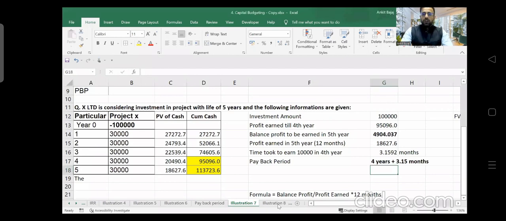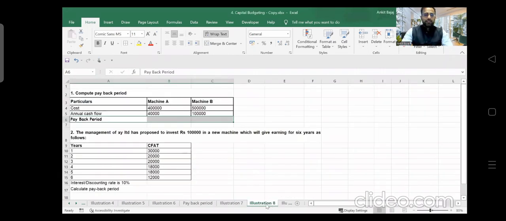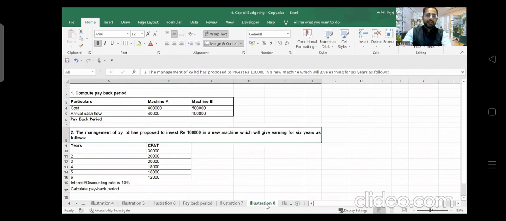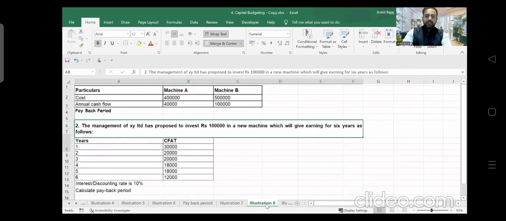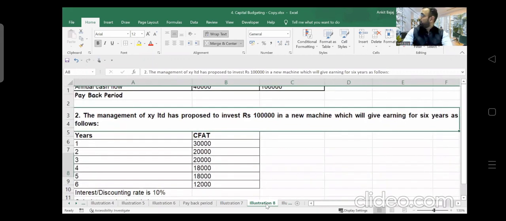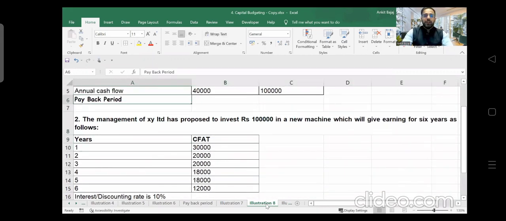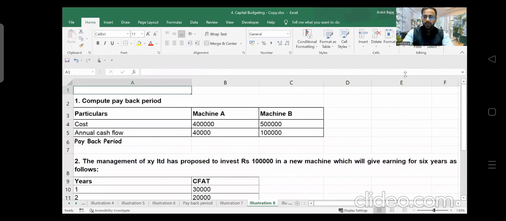Now, solve illustration 8. There are 2 questions. One is compute payback, and the second is: the management of X Limited has proposed to invest 1 lakh into a new machinery, which gives earnings for 6 years as follows. So what you have to do is solve these questions right now in 2 minutes.